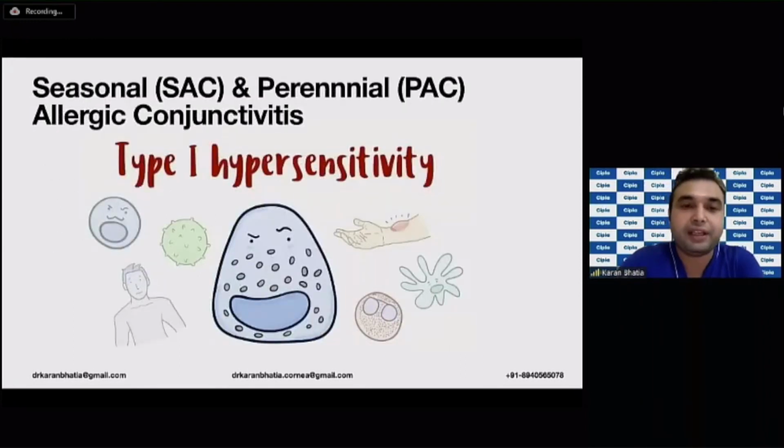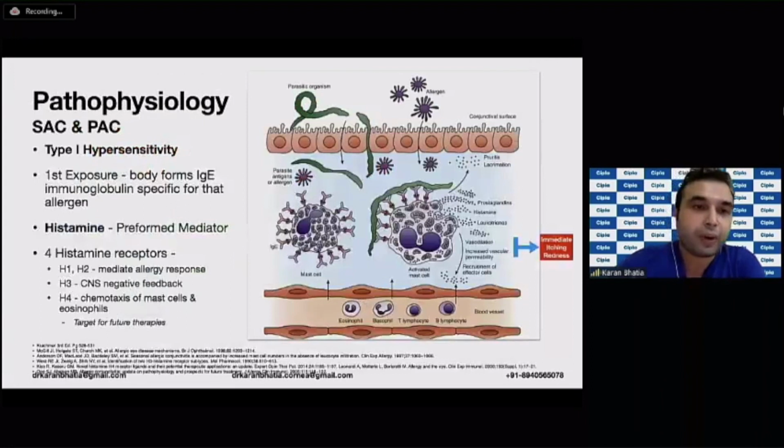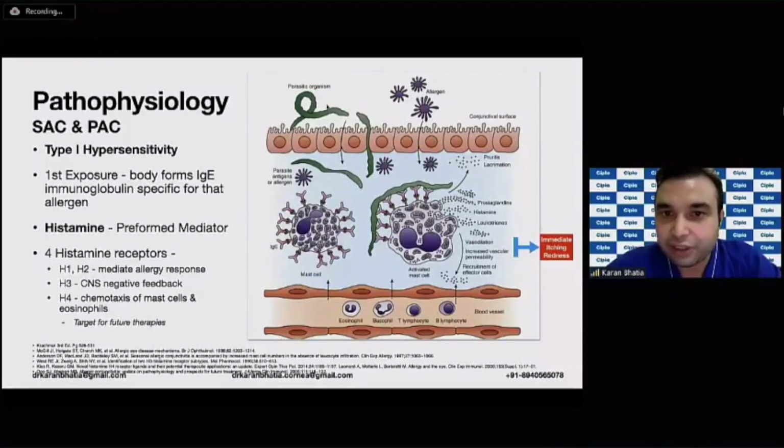So these two entities have a mechanism of pathogenesis generally because of type 1 hypersensitivity. So what happens over here is that if you look at the figure over here, see the first exposure results, the body forms immunoglobulin E specific for that allergen. So on the conjunctival surface, any allergen or even the parasite, they have a similar mechanism, which I will explain later. So this allergen gains entry inside the conjunctival epithelium, and basically when this first exposure occurs, the immunoglobulin E